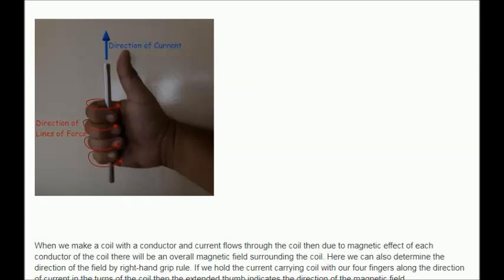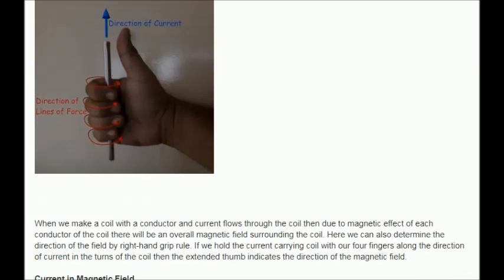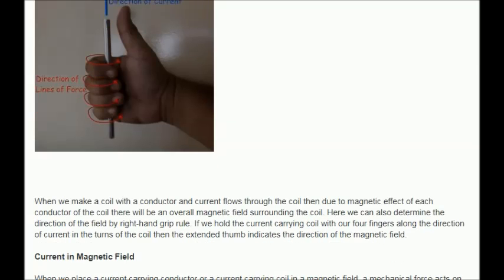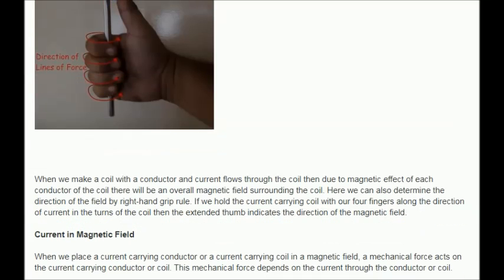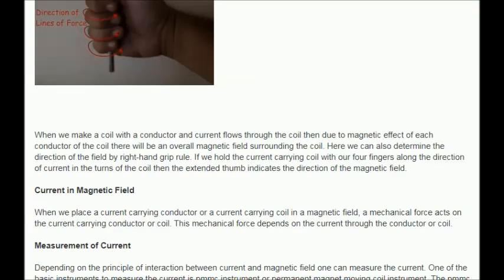When we make a coil with a conductor and current flows through the coil, then due to the magnetic effect of each conductor of the coil, there will be an overall magnetic field surrounding the coil. Here we can also determine the direction of the field by the right-hand grip rule. If we hold the current-carrying coil with our four fingers along the direction of current in the turns of the coil, then the extended thumb indicates the direction of the magnetic field.